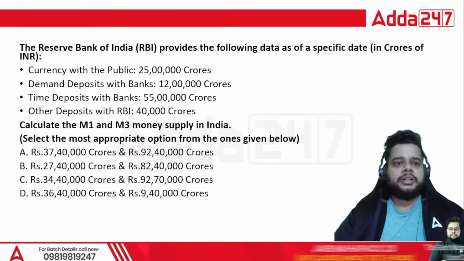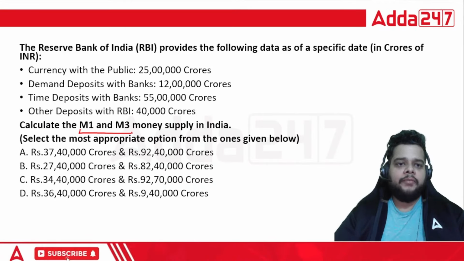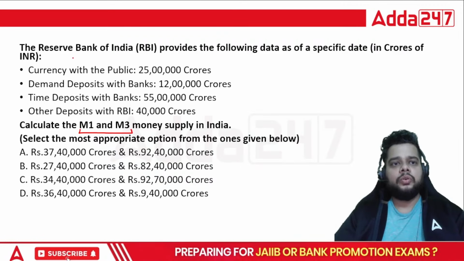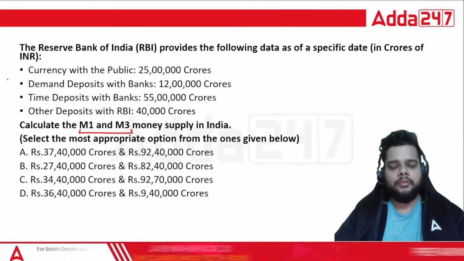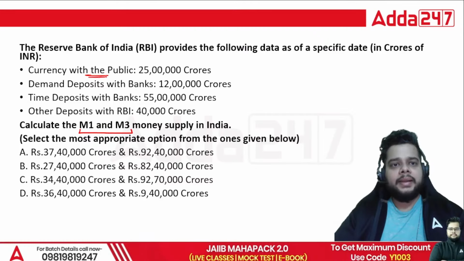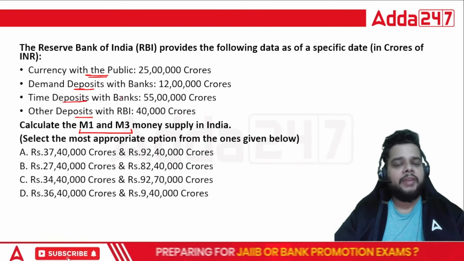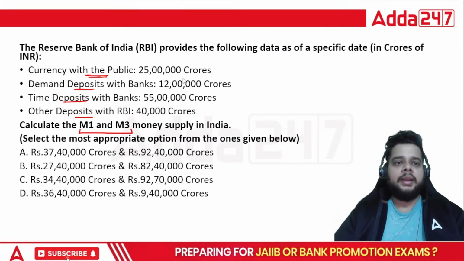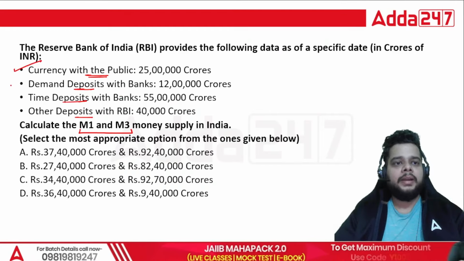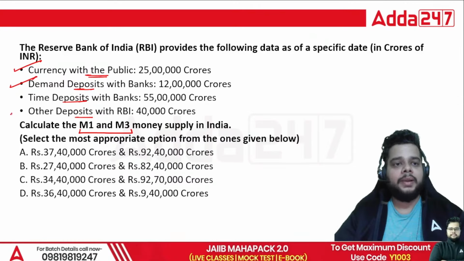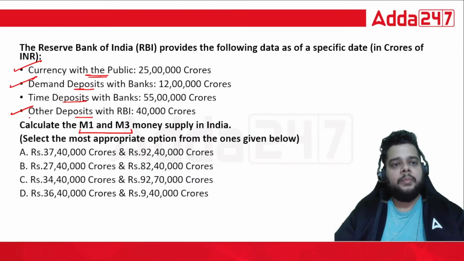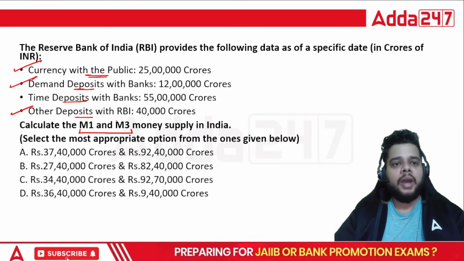Then we have one question where you have to calculate M1 and M3 money supply. The Reserve Bank of India provides the following data. Currency with public is given, demand deposit, time deposit, other deposits are also given. And we have seen that M1 is equal to what? Currency with public plus your demand deposit plus other deposits with RBI. But when I talk about M3, you have to add time deposit in M1.